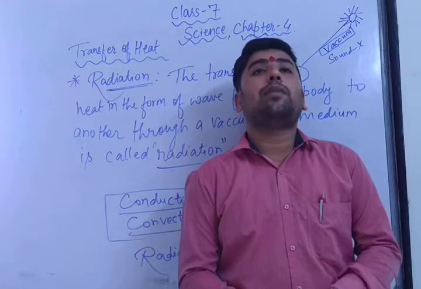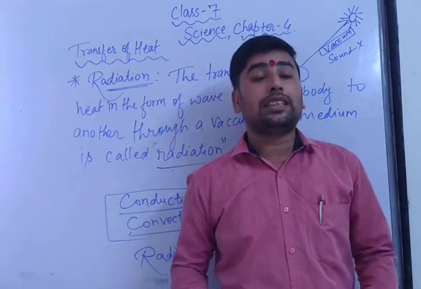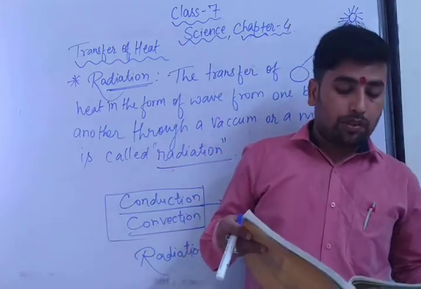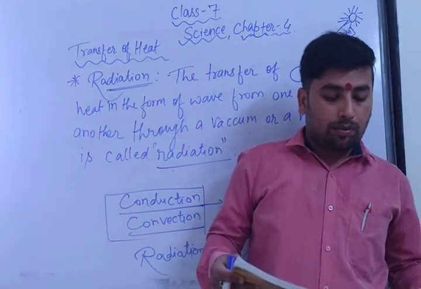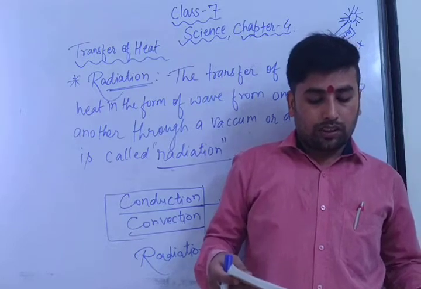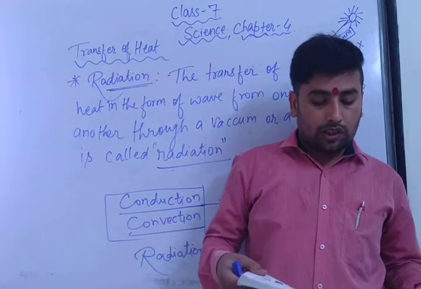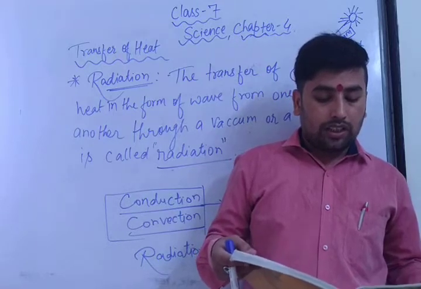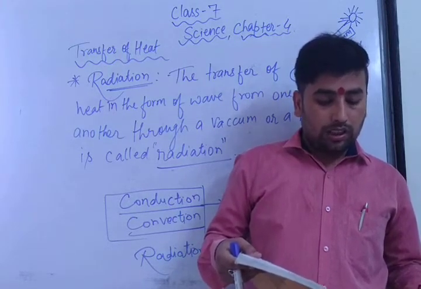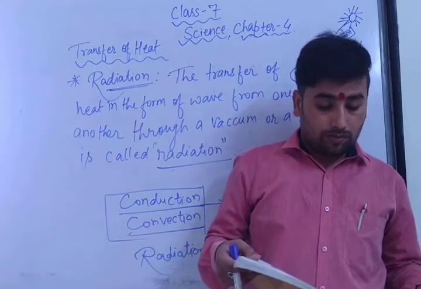How much heat is absorbed depends on how much distance there is from one body to another. The heat from the flame could not have reached the bulb of the thermometer through conduction, since air is a poor conductor of heat. It could not have reached through convection, since convection currents would carry the heat upwards. The heat was transferred some other way. The heat was transferred through radiation.